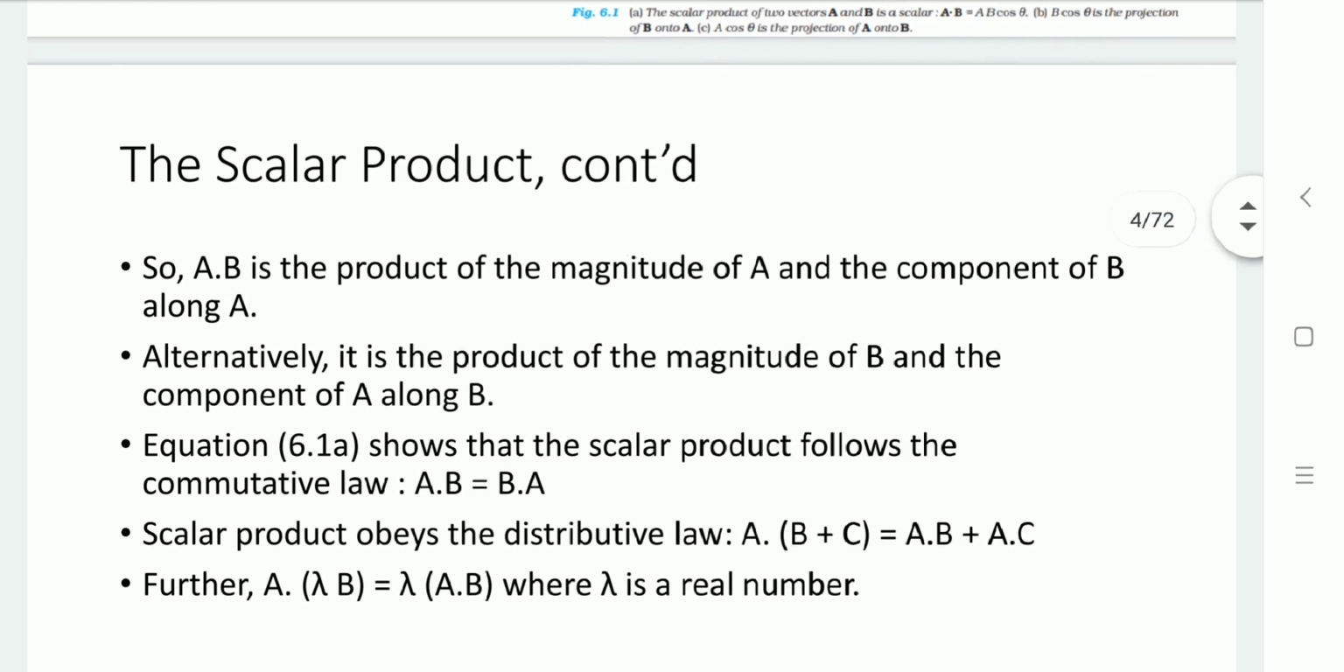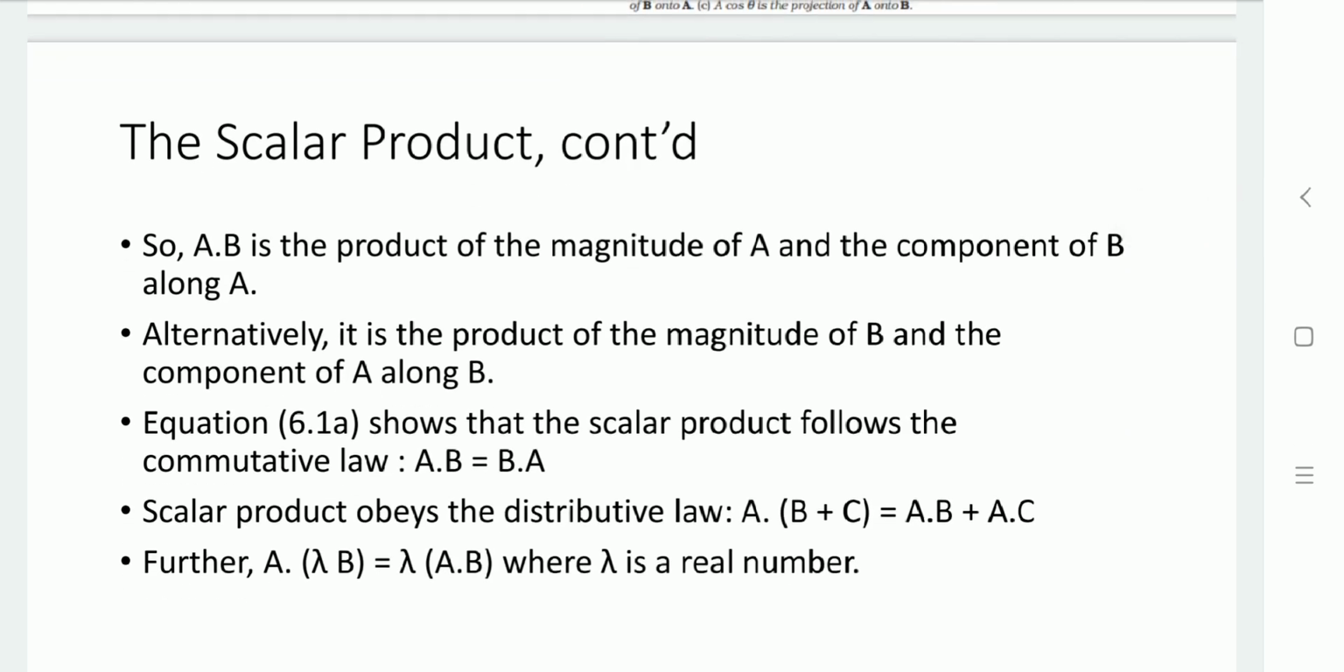So here A dot B is the product of the magnitude of A and the component of B along A, or it is the product of the magnitude of B and the component of A along B. Here it satisfies the commutative law, as you can see A dot B equals B dot A. It also satisfies the associative law, A dot in the bracket B dot C equals in the bracket A dot B out of the bracket dot C.